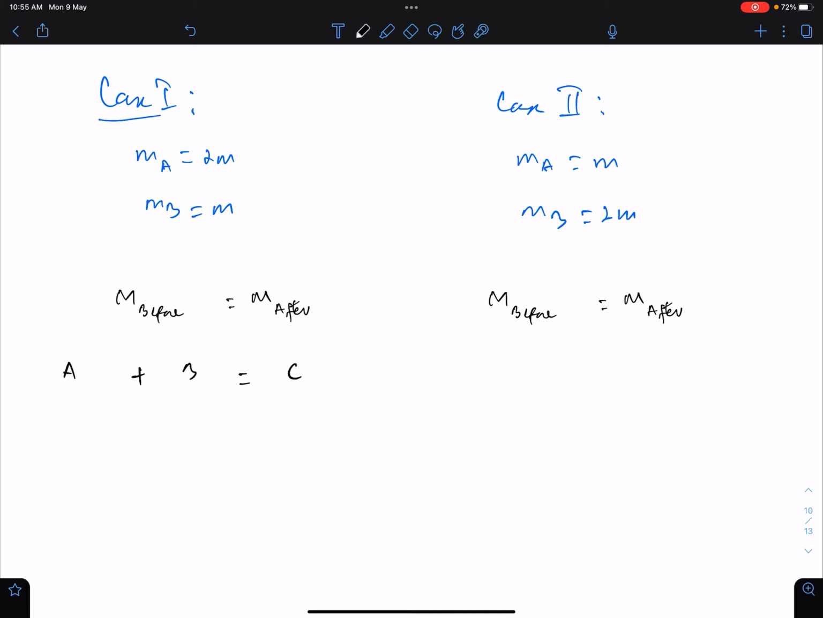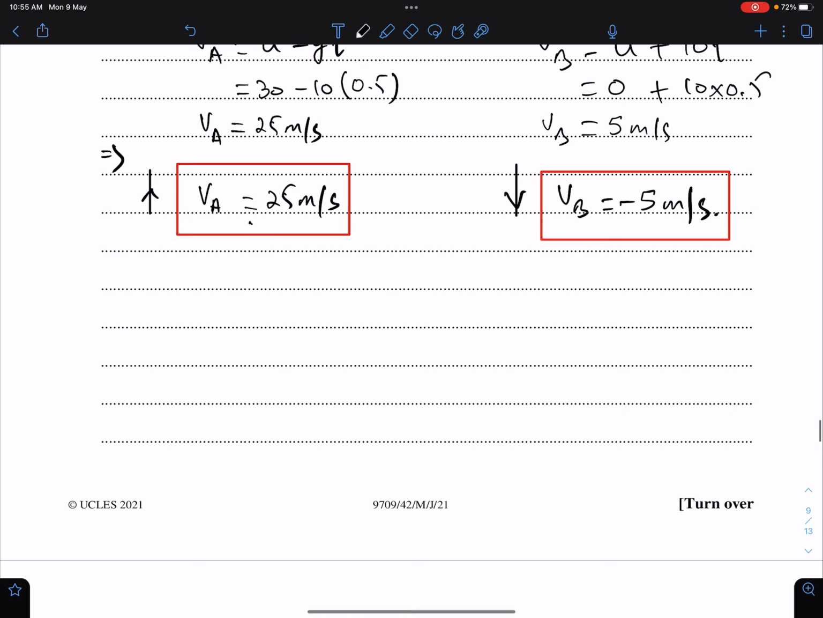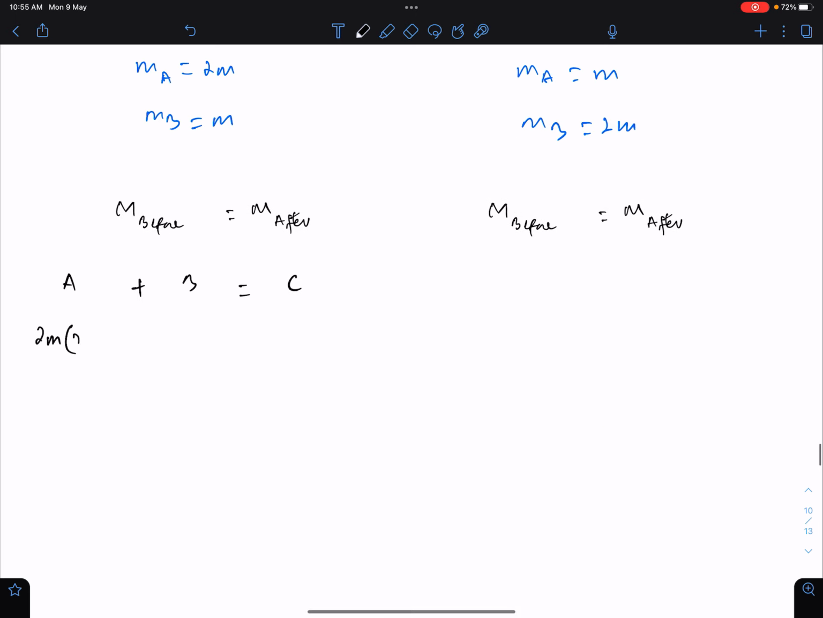Since mass of A is 2m for case 1 and its velocity is 25, this is here. Mass of B is m and its velocity is -5. C is the combination of these two particles, so mass of A plus mass of B. So this should be 2m plus m and its velocity is v. When we solve this, we will get 15 meters per second.